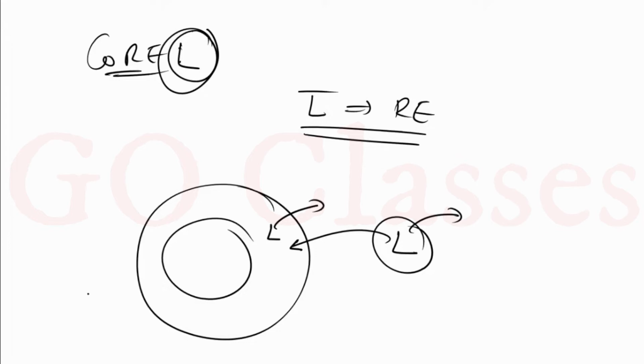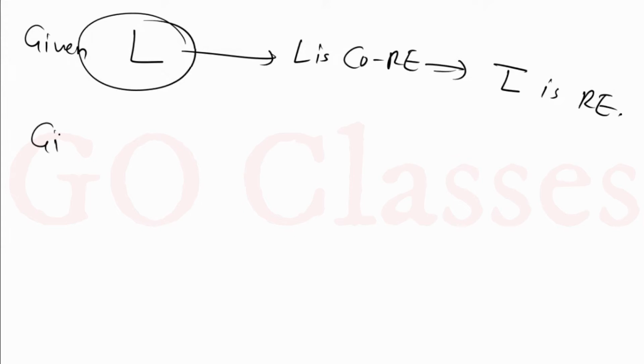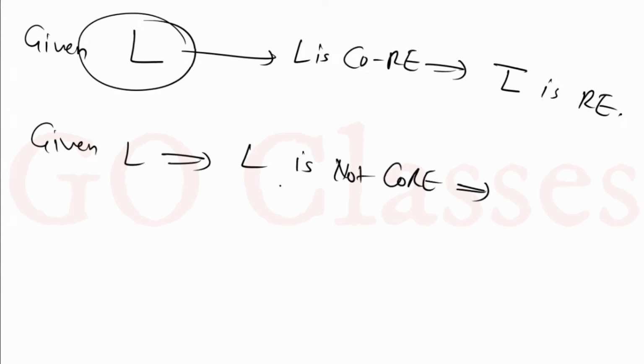Let's assume I give you a language L, and I tell you that L is co-RE. Then one thing you can say with guarantee is that L complement is RE. The second thing: if I say that L is not co-RE, then it means that L complement is not RE.